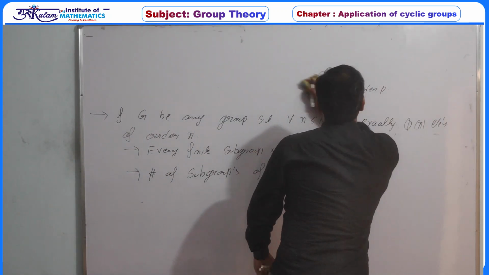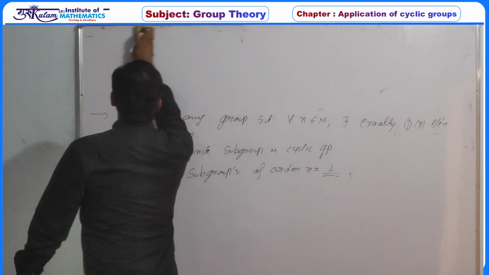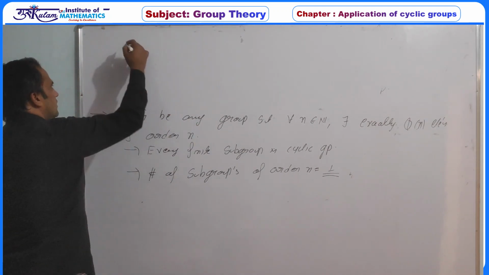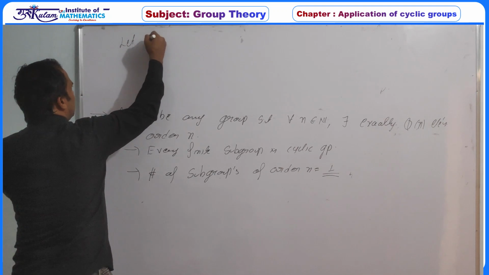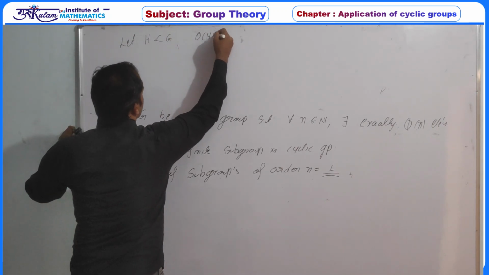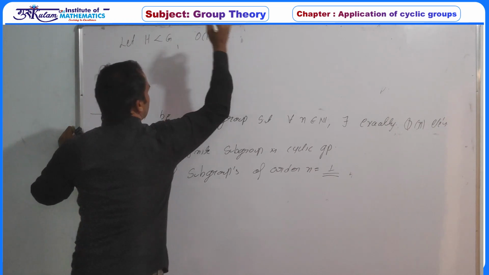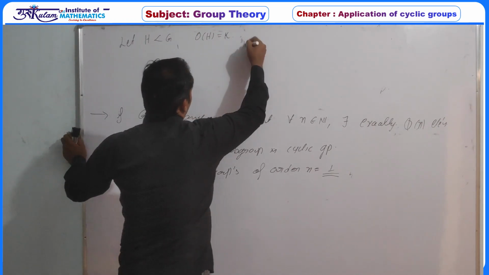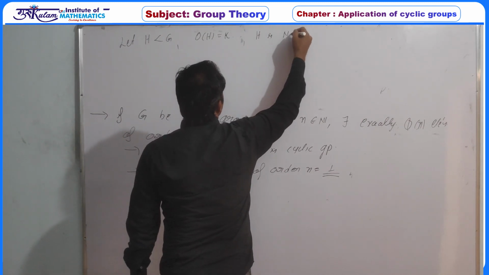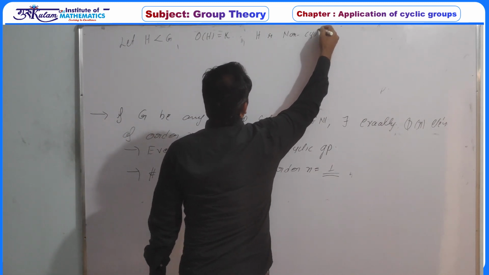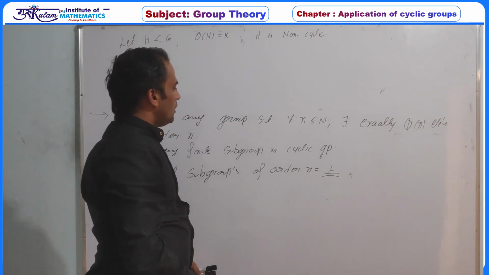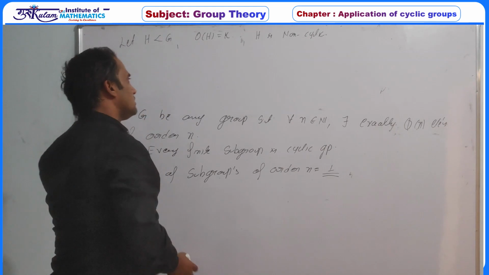Given that for any n belonging to the natural numbers, G has exactly phi n elements. Let H be a subgroup of G and let the order of H be K. For contradiction, assume that H is a non-cyclic subgroup.